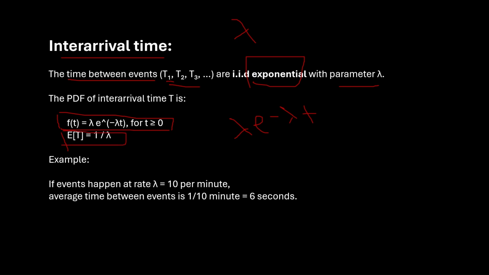This is an important property that is very commonly used in a number of different questions, and especially the properties that follow from the fact that the inter-arrival times are exponential are used in many questions, including this question, as we'll see in the next few slides. So if events are happening at a rate lambda equals 10 per minute, the average time between events would be 1 over lambda, which is 1 by 10 minutes, or 6 seconds.